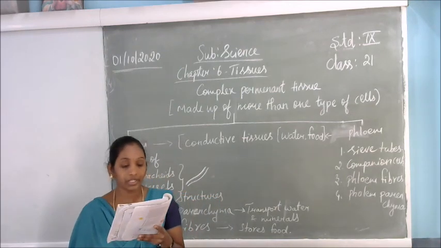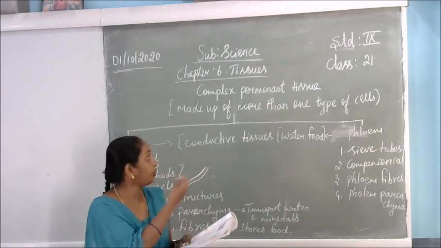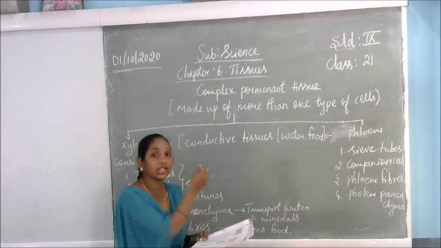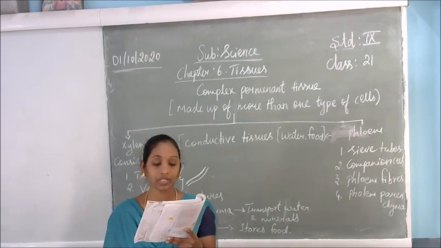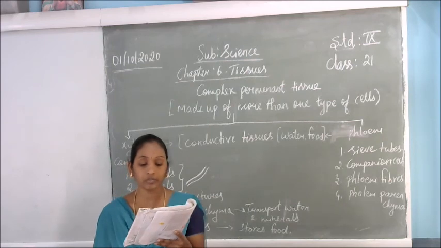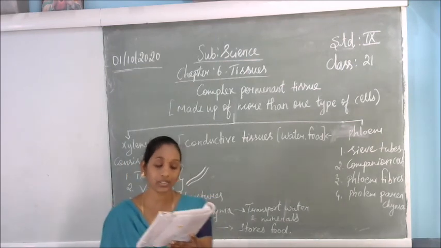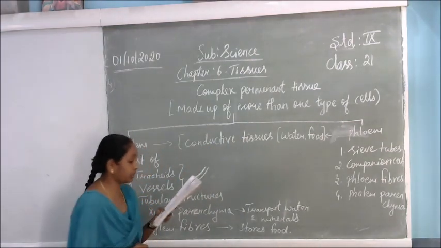All the cells coordinate to perform a common function. All these complex tissues combine together and do the function together. The xylem and the phloem are examples of such complex tissues. They are both conducting tissues and constitute a vascular bundle. So you have the vascular bundle inside this, which is the xylem and the phloem tissues.